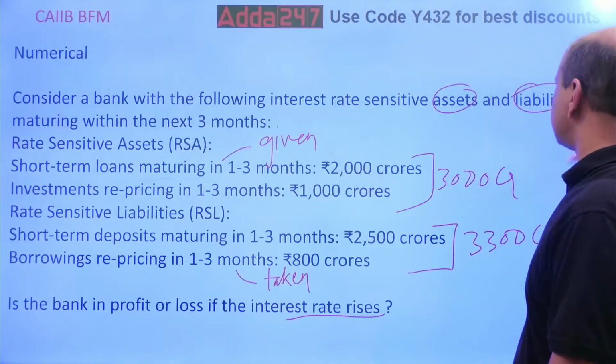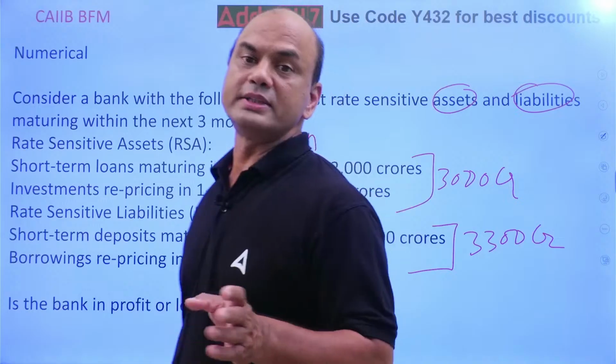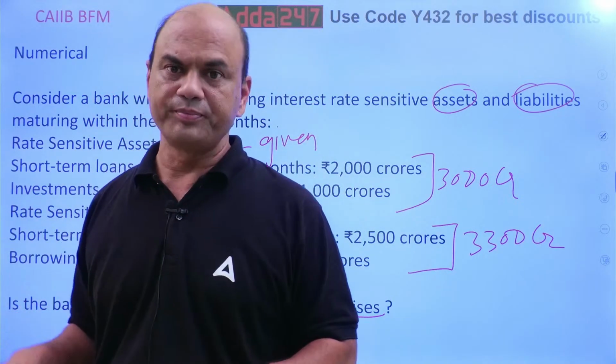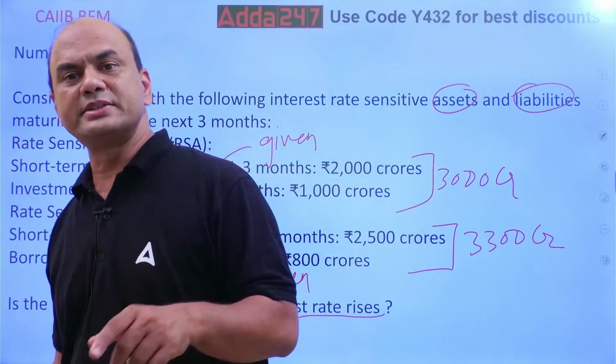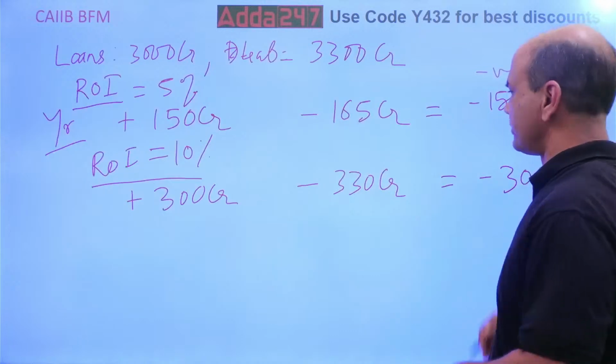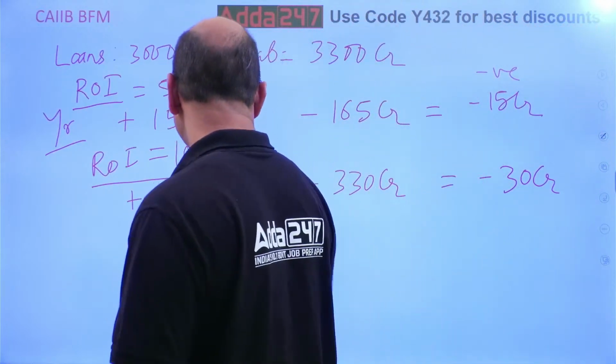This is called a liability sensitive bank. See, there are two terms over here. One is liability sensitive bank. Second is asset sensitive bank. Whenever you have a liability sensitive bank, I'll give you a thumb rule over here. Let's write it this way.